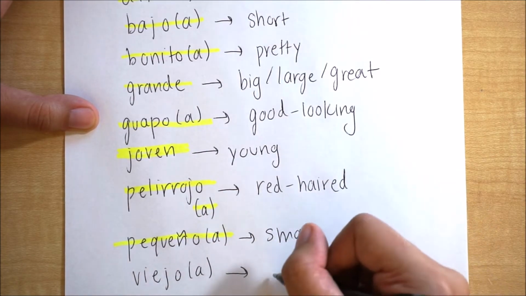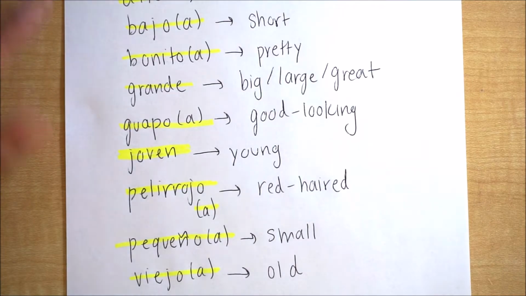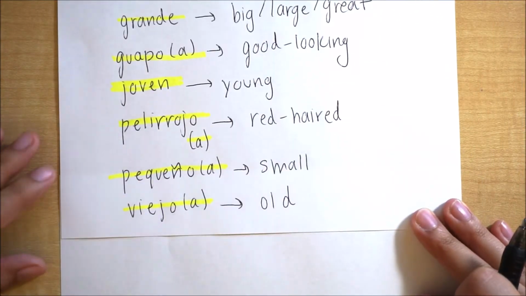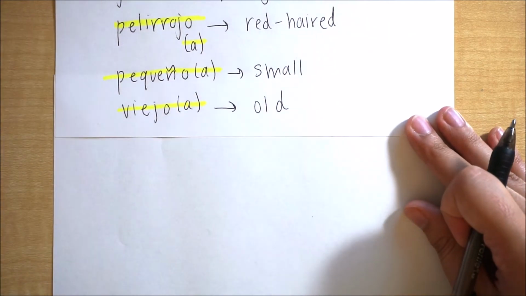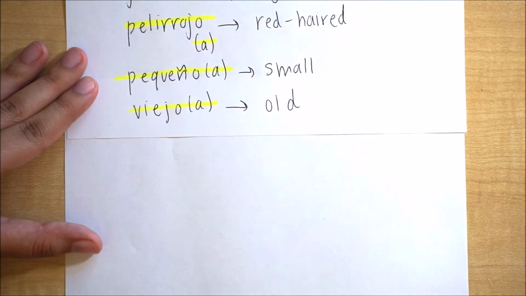Next we have viejo, and viejo means old. So again, we see kind of like opposites going on here. Joven means young, viejo means old. So we can always make sure that we know these. We're almost done with appearances. There's just a couple more that we have to go through. And then I think we'll be pretty solid.